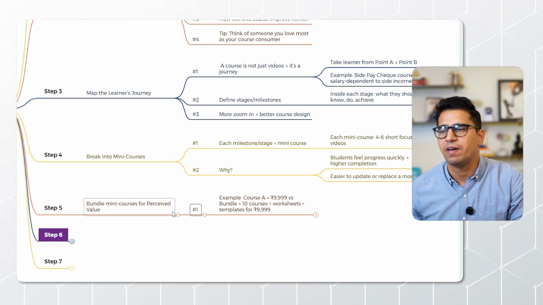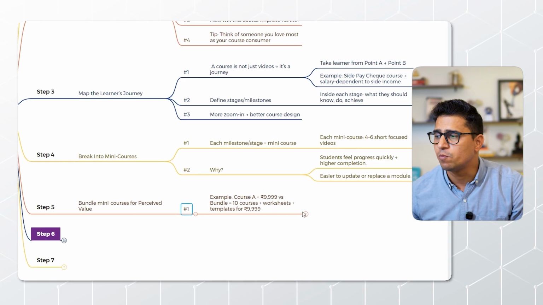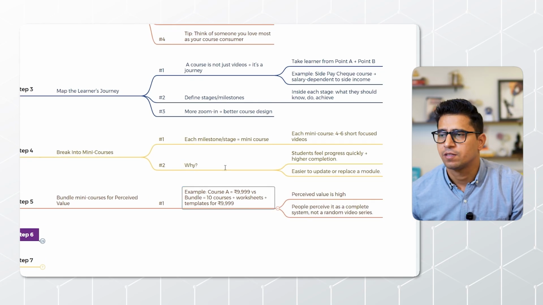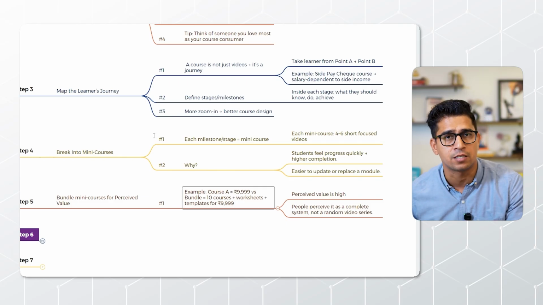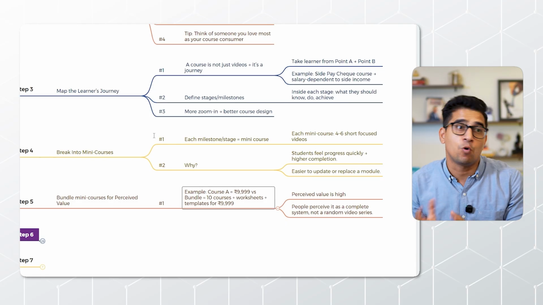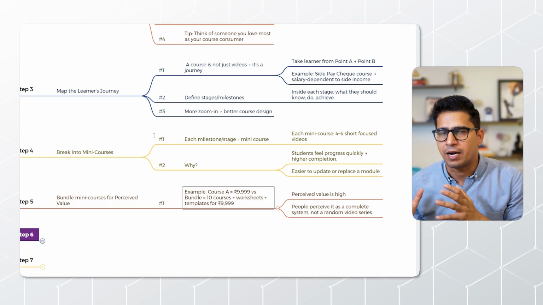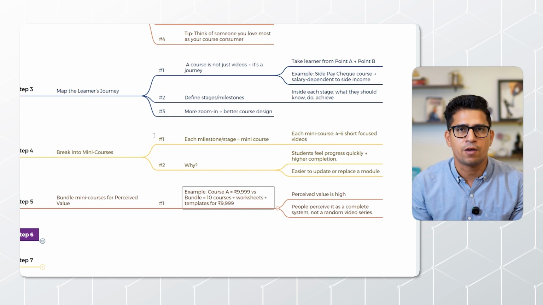So my question to you is very simple: which one would you prefer? Definitely the second one. Why are you preferring it? Because the perceived value is super high in the second one. In the first one you see, okay, I'm getting a course. But in the second one, okay man, I'm getting the templates, I'm getting the worksheets, I'm getting these courses. There are multiple things, packages.